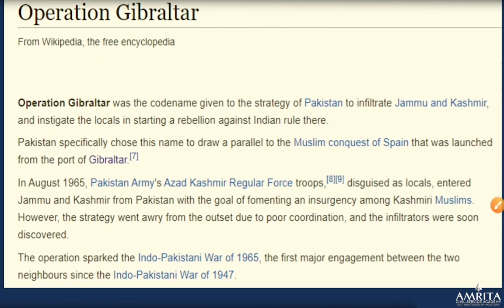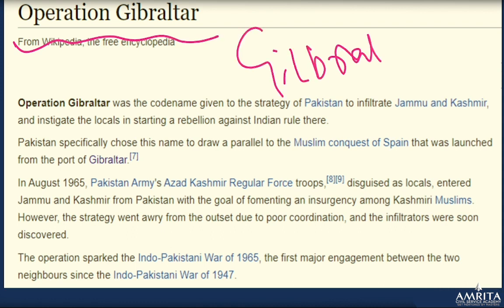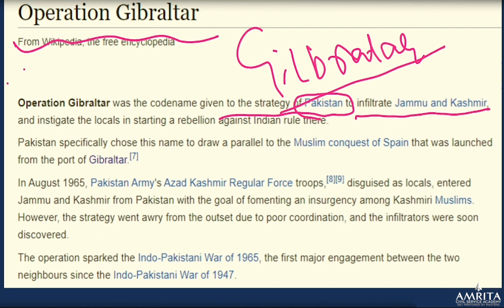Okay, so one more related thing with respect to Gibraltar, there was an Operation Gibraltar as well, if you have heard of it. Operation Gibraltar was basically the code name given to the strategy of Pakistan to infiltrate Jammu and Kashmir. It happened in the 1965 war.